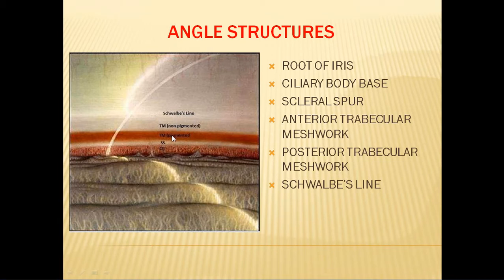The posterior part is called the PTM or pigmented trabecular meshwork, and the ATM or anterior trabecular meshwork is non-pigmented. And finally you have Schwalbe's line, which is nothing but the peripheral part of Descemet's membrane. So in effect, your angle is bound posteriorly by the iris and the ciliary body, and anteriorly by the sclera and the cornea, and within the depths is the trabecular meshwork.